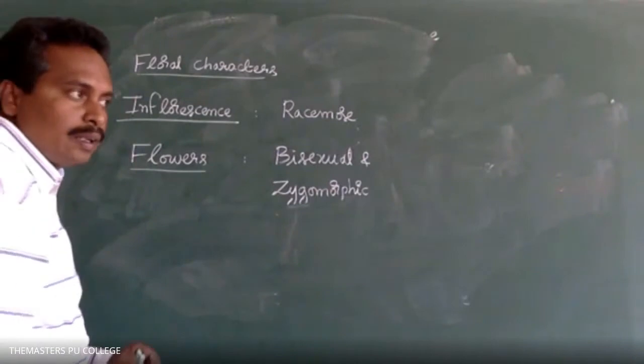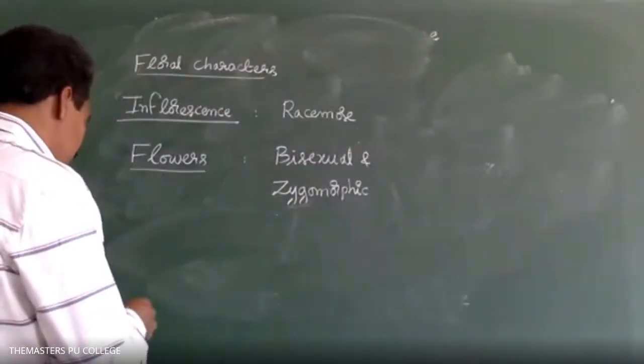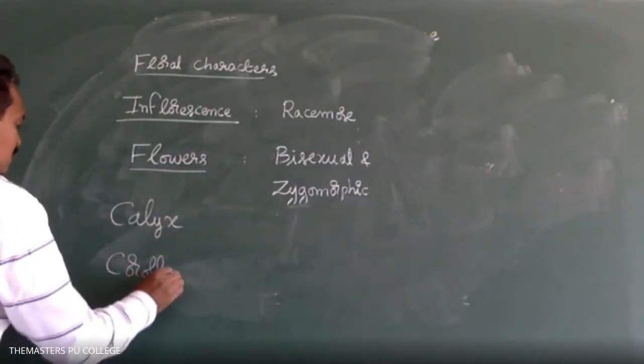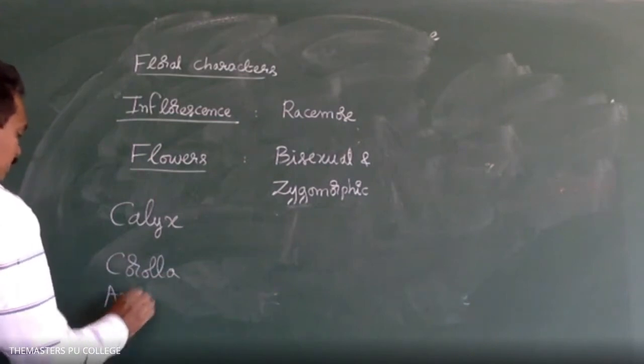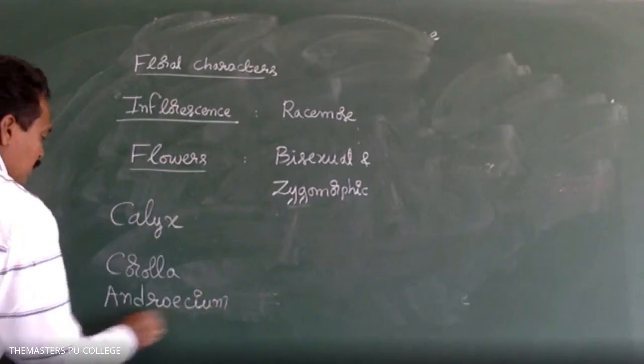Next, how many main floral parts are there in a flower? Four. What are they? Calyx, corolla, androecium, and gynoecium.